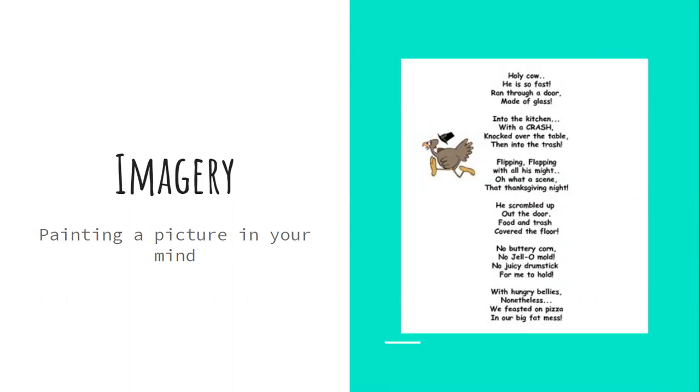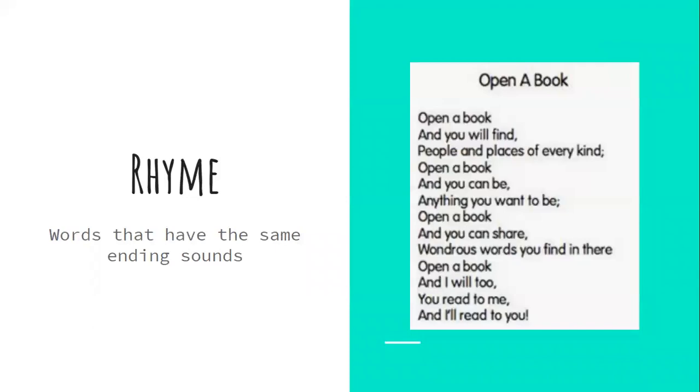It says, "Holy cow, he is so fast, ran through the door, made of glass, into the kitchen with a crash, knocked over the table, then into the trash." And you can finish reading that one on your own, but you can definitely picture that turkey causing trouble in the kitchen.